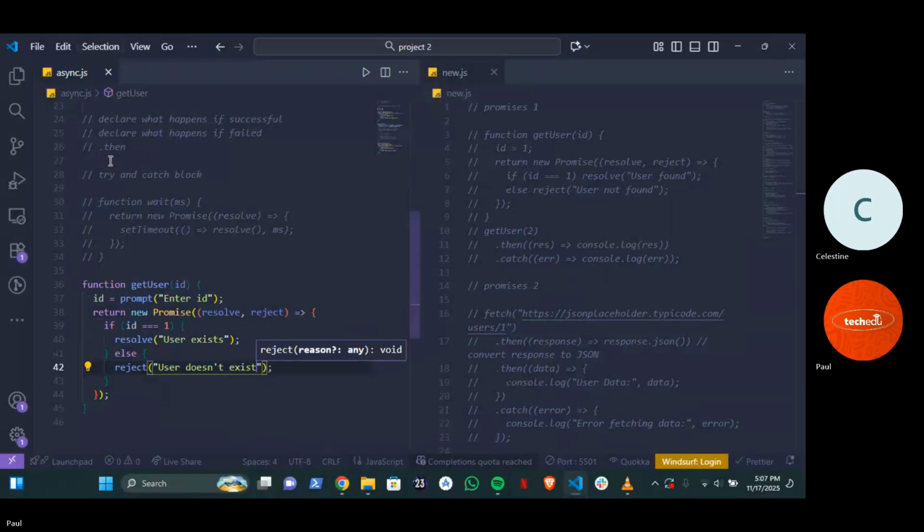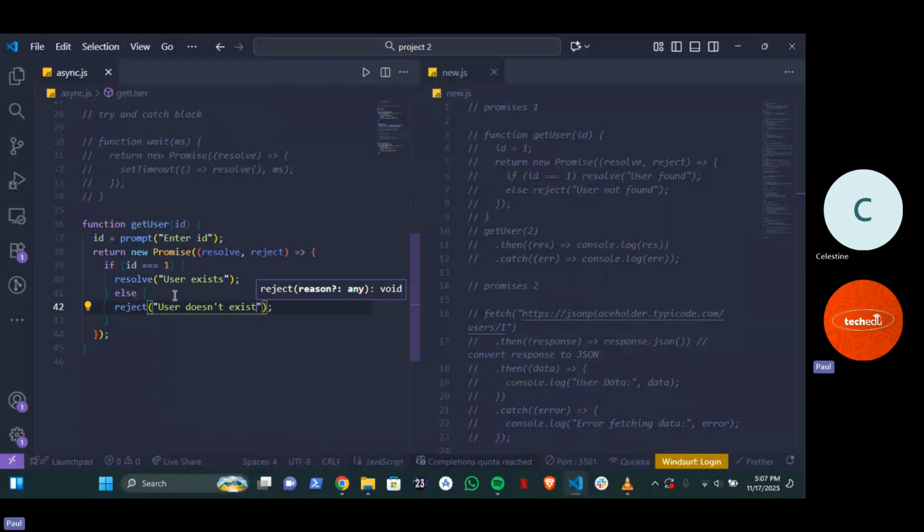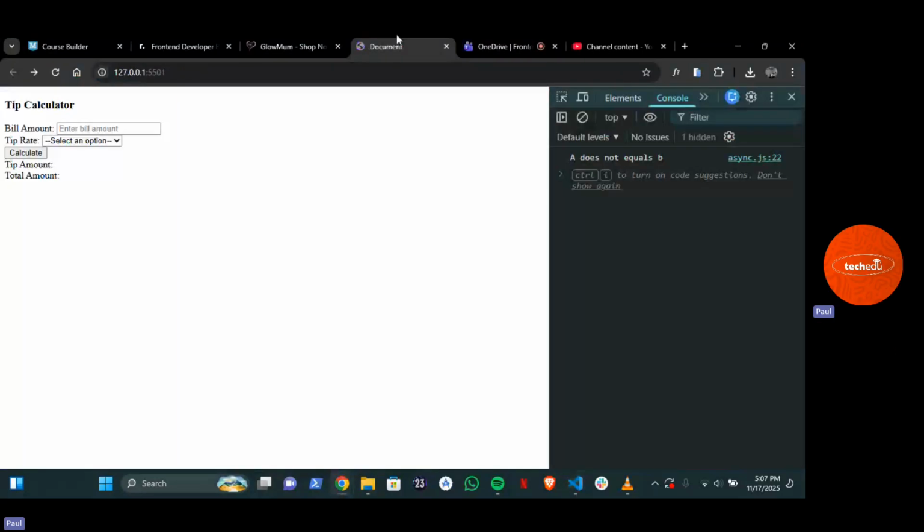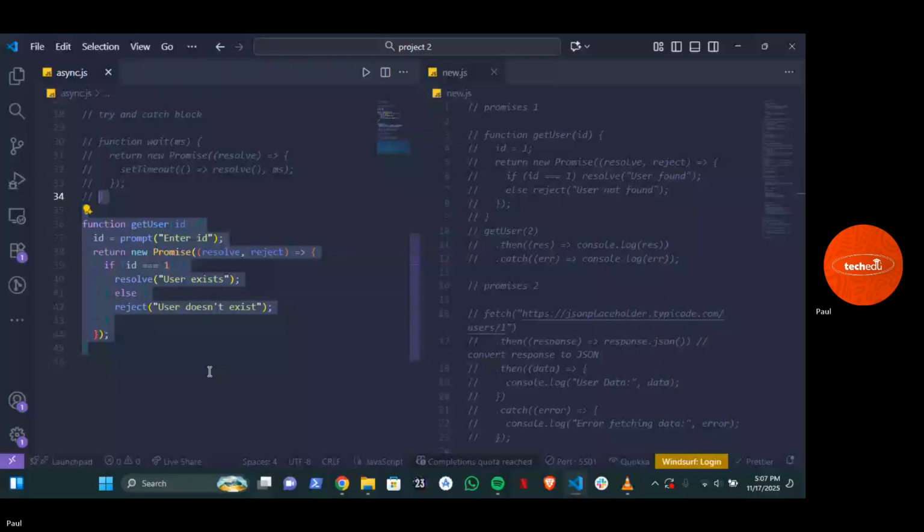Do you understand? Is it clear to everybody? Good. Now we've gotten our resolve and our reject. How exactly are we now going to get this function to work? How are we going to use it? Then. Just dot then like this.